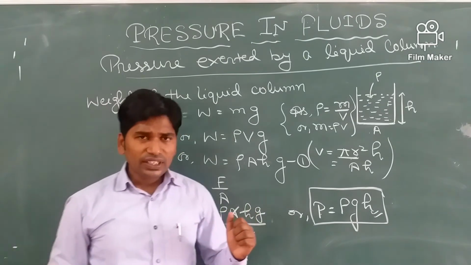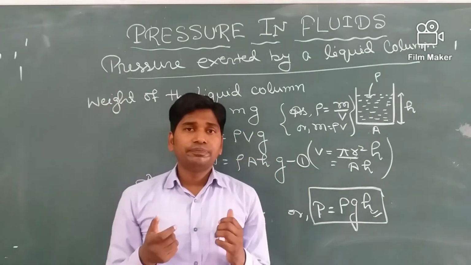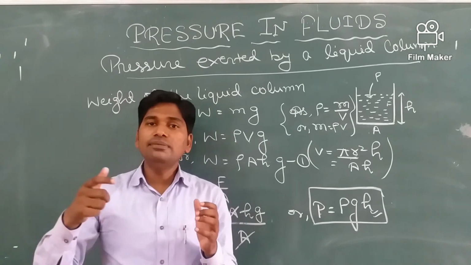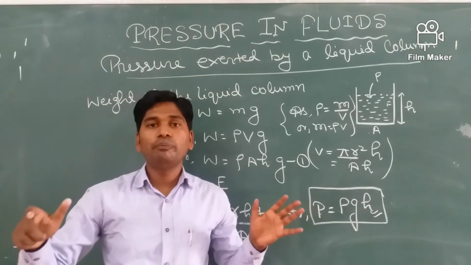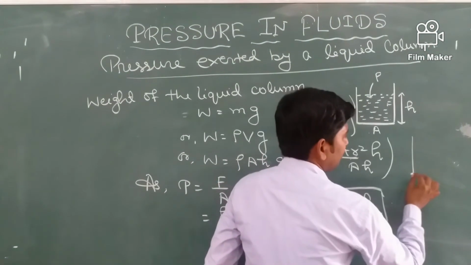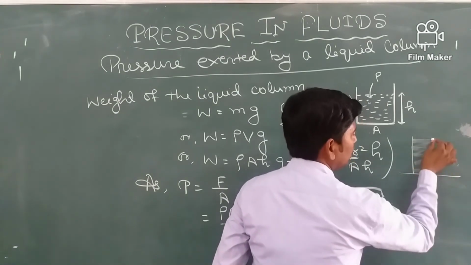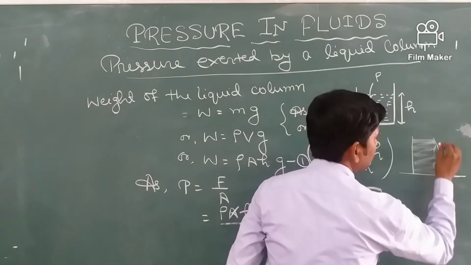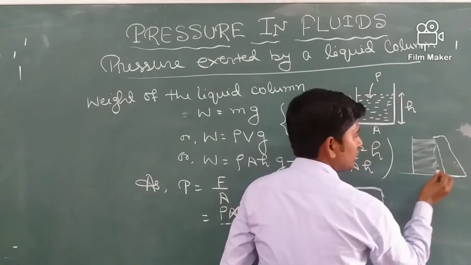Next one, we will also see that whenever dams are built, the dam bases are made very broad. If a dam contains a huge amount of water, then what happens? The dams are prepared in such a way that the base is much thicker. Why so?